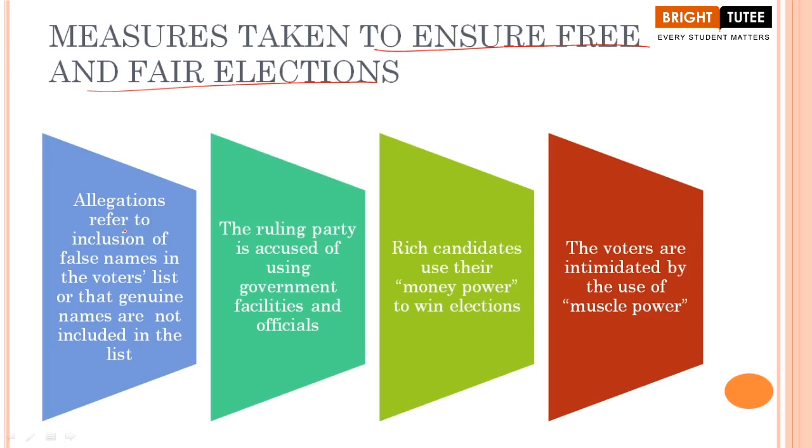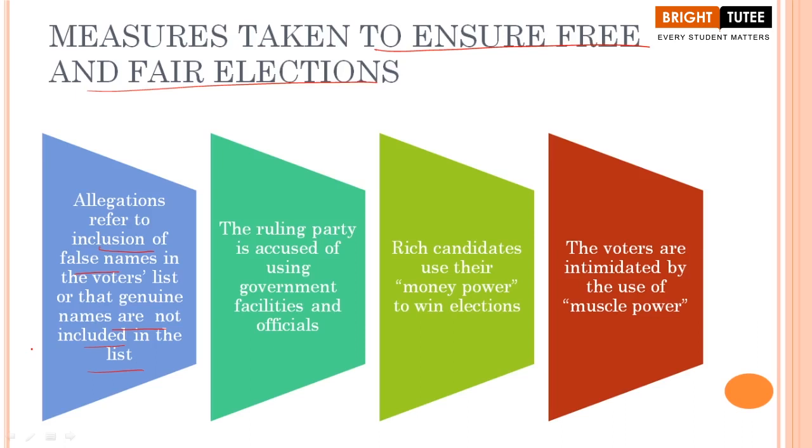At first, let us understand the term allegations. Allegations here refer to the inclusion of false names in the voters list, or that genuine names are not included in the list. So basically, after every election, allegations against each other are made by all the political parties. And how are we going to know about this? Definitely through the medium of media. Newspapers and televisions show and discuss the allegations made by the respective political parties.